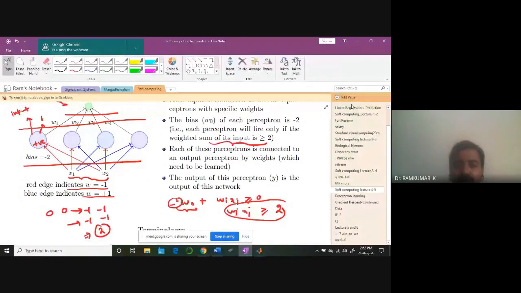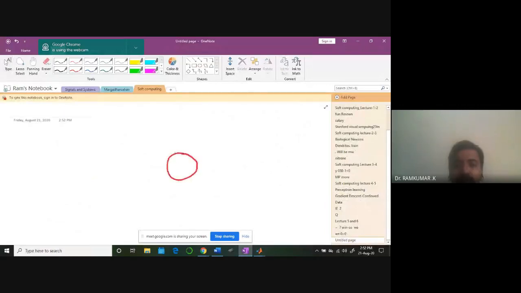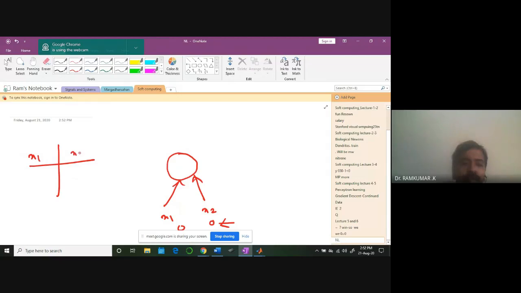I'm talking about the first neuron. There are two inputs, x1, x2. Both are 0, but I'm going to take them as the true negative value, as a negative value. Therefore, the truth table is more like this: x1, x2, -1, -1.